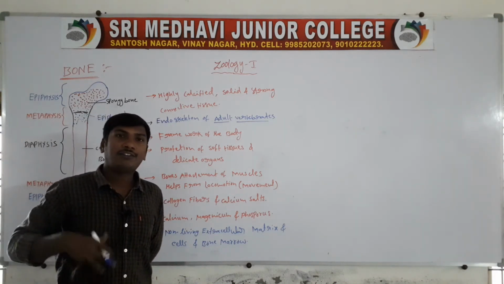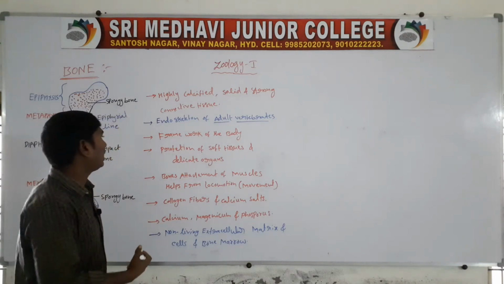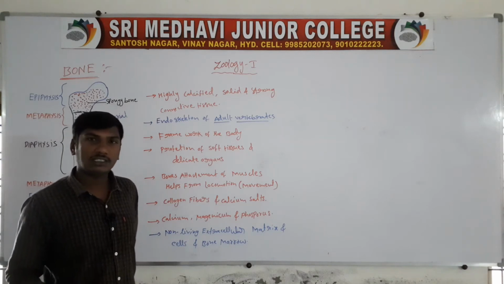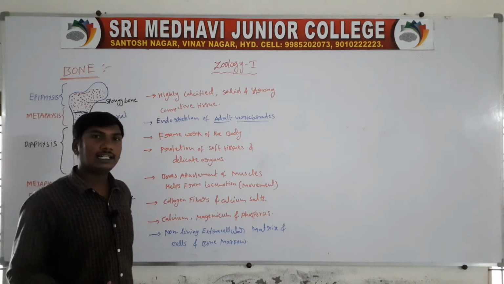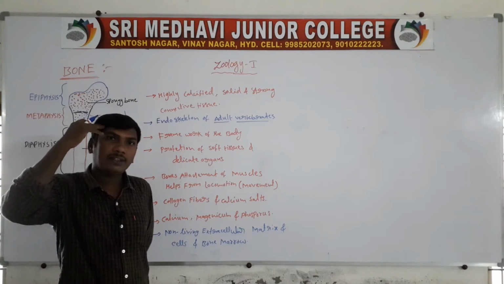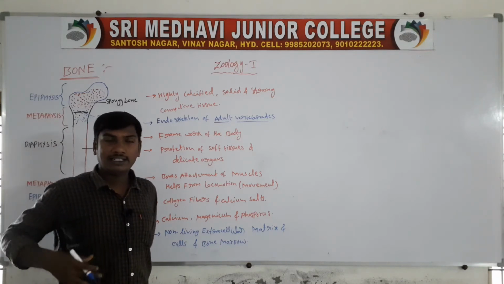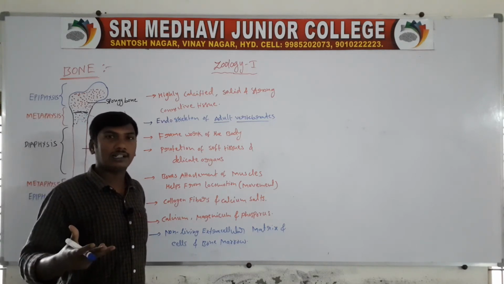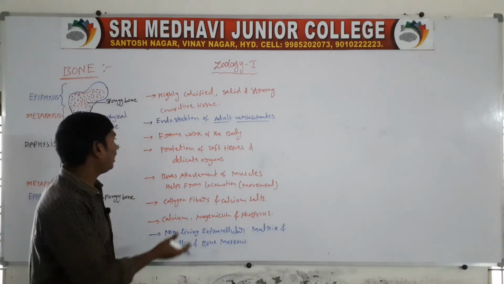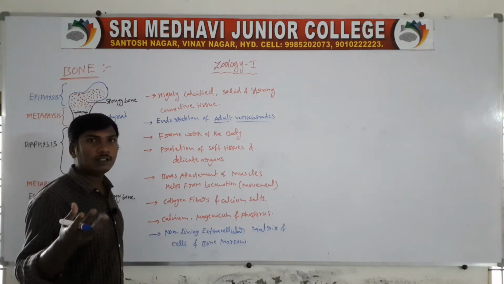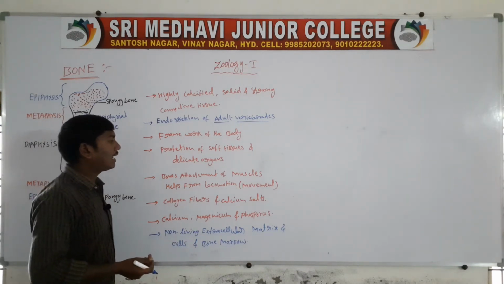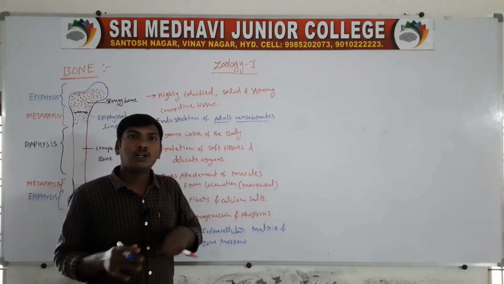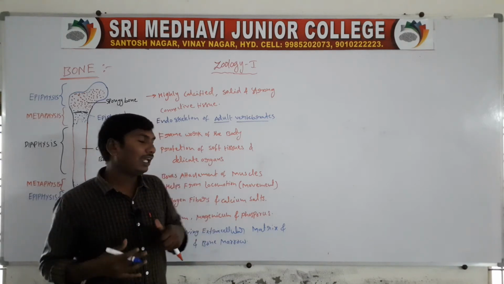They protect soft tissues and delicate organs, meaning the brain, lungs, heart, liver and kidneys, the important organs. Bones are also the attachment of muscles, which helps with movement and locomotion.